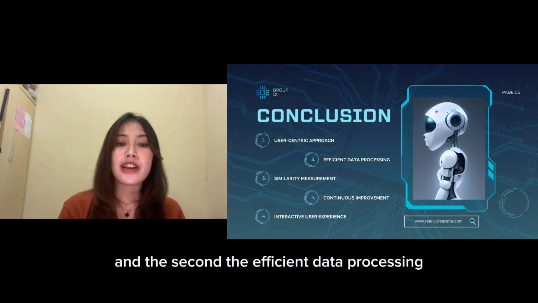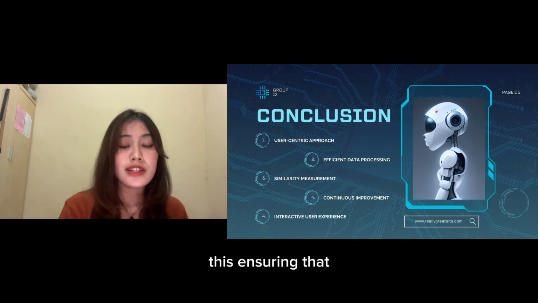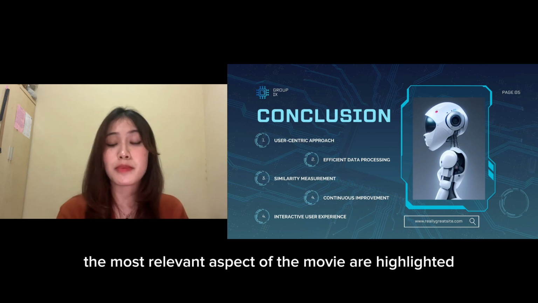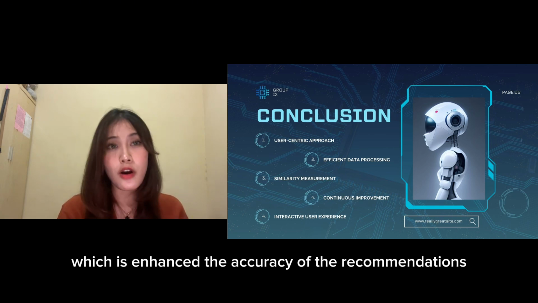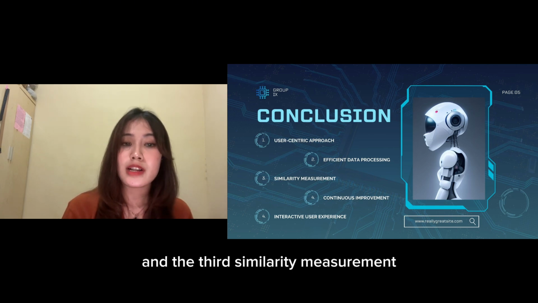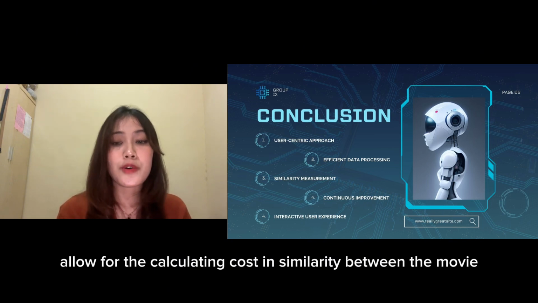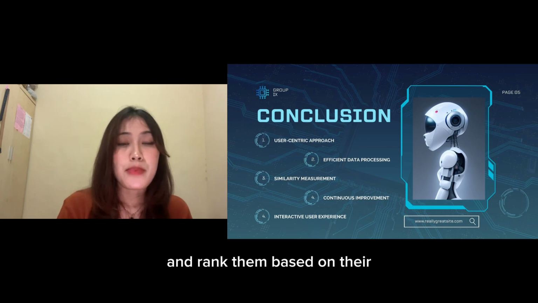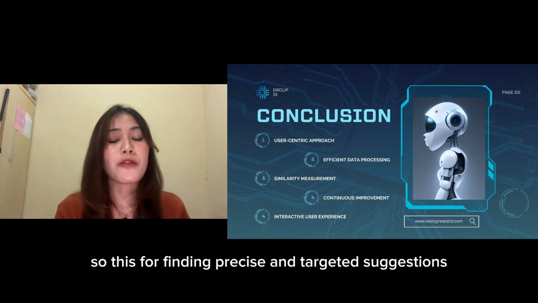And the second, efficient data processing. The system employs techniques like TF-IDF for feature extraction, ensuring that the most relevant aspects of the movie are highlighted, which enhances the accuracy of the recommendations. And the third, similarity measurement. The vector space model allows for calculating cosine similarity between the movies and ranking them based on their relevance to a given movie. So this provides precise and targeted suggestions.